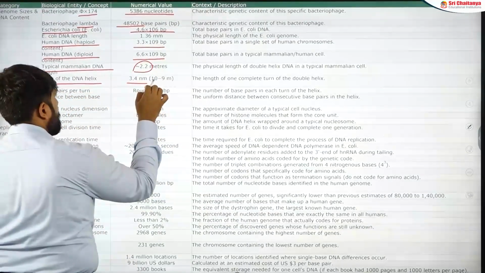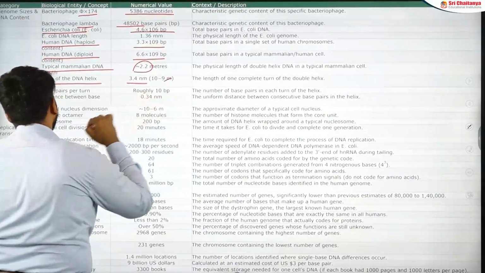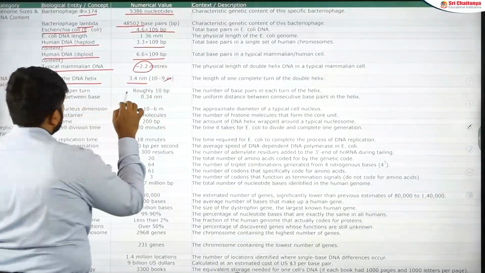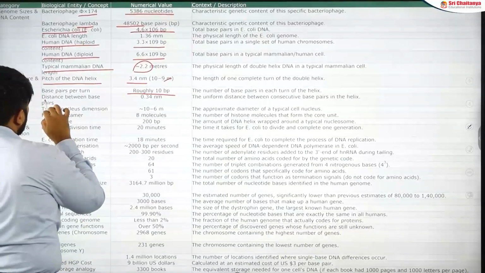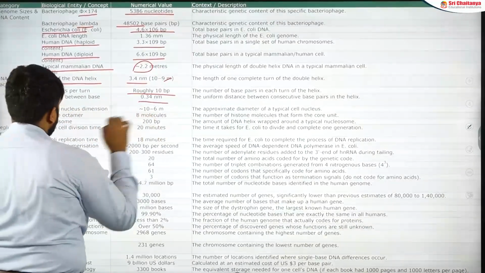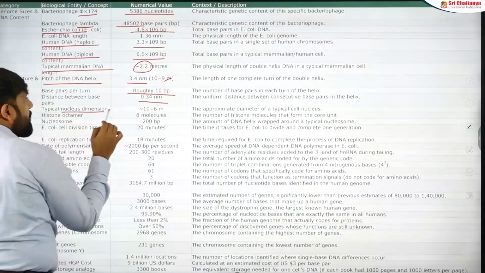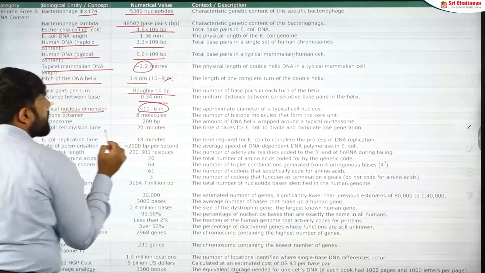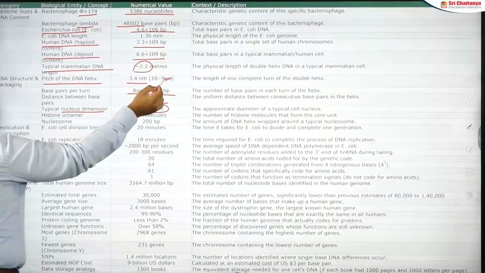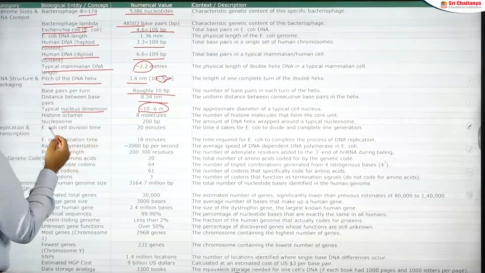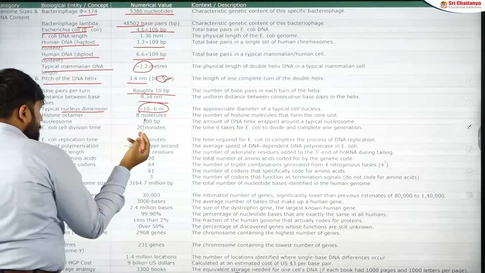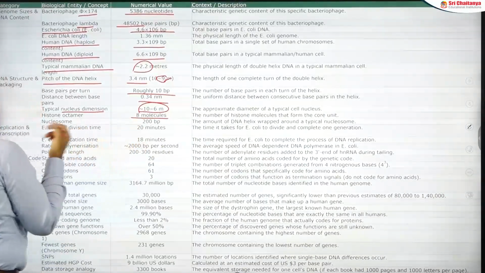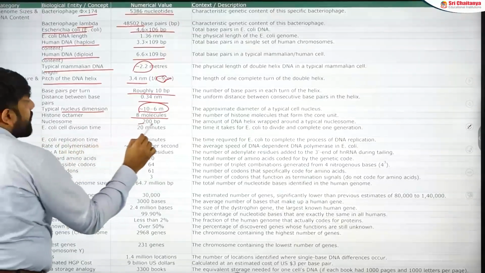So they have talked about the base pairs here and all. Next one, you have base pairs per turn, that is going to be 10 base pairs. Then you have the distance between the two, that is 0.34 nanometers. Typical nucleus dimension is going to be 10 to the power minus 6 meters. Here 10 to the power minus 9 meters is there, nanometer has to be done. And then you have a histone octamer, which has 8 molecules in it, because the word octamer is used. Nucleosome has 200 base pairs in it.